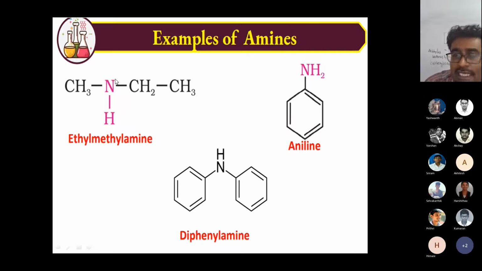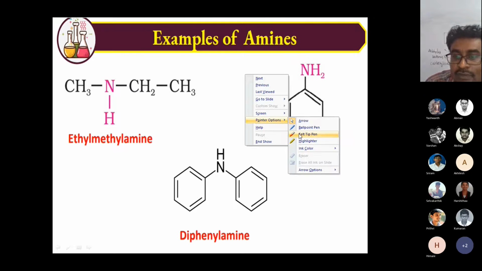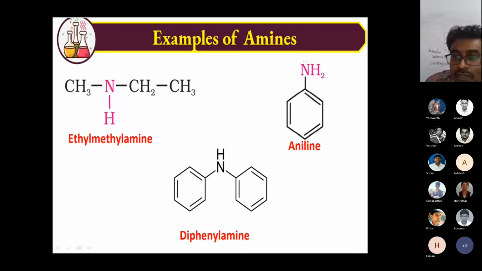Generally, aliphatic amines have more basic nature when compared with aromatic amines. Why? Because in aromatic amines, the lone pair of electrons is involved in the resonance structure. Because of this delocalization of the lone pair of electrons, the availability of the lone pair decreases. Because the availability of electrons decreases, it becomes weakly basic. In this case, two rings are attached. Both rings are pulling the electrons, so the basic strength decreases more.